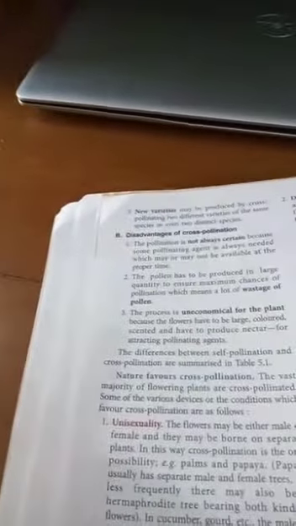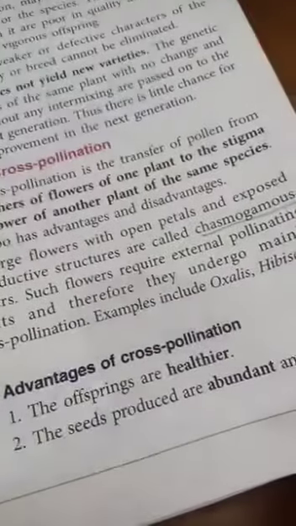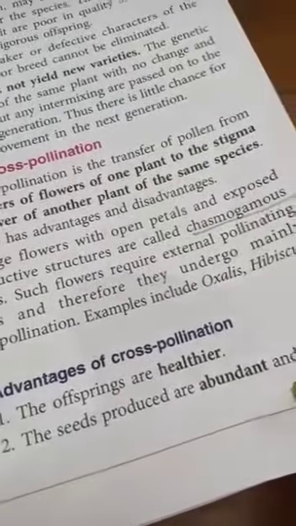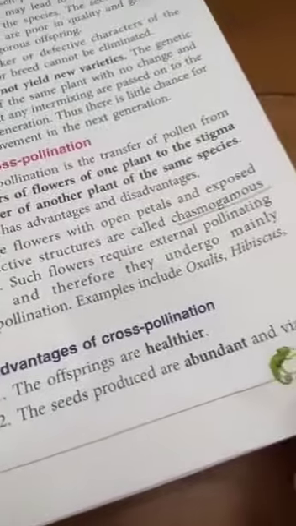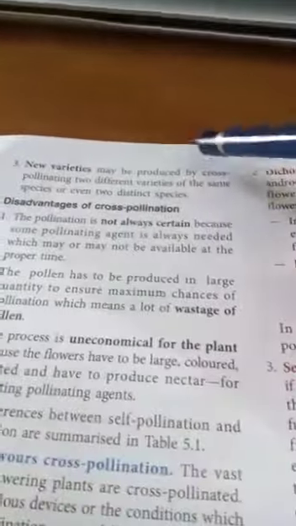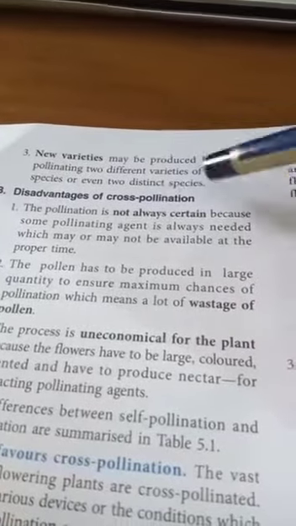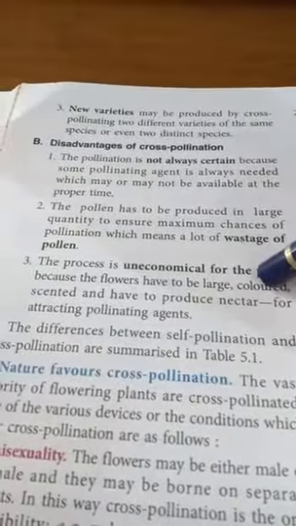Now we come to advantages of cross-pollination. The offspring formed by cross-pollination are healthier. The seeds produced are abundant, they are viable, and new varieties may be produced by this method. There are some disadvantages also.